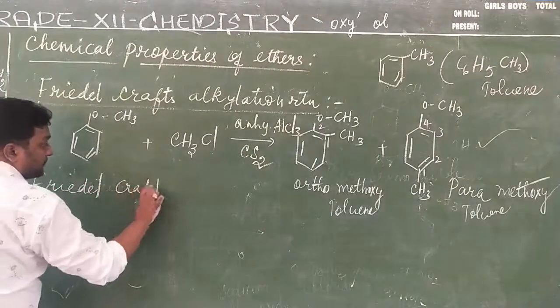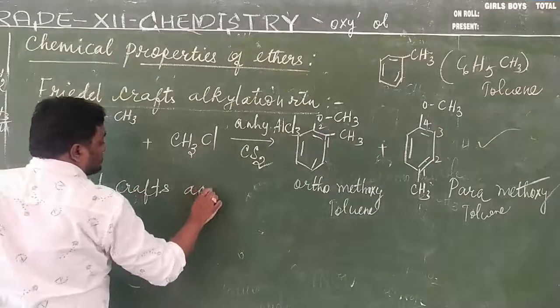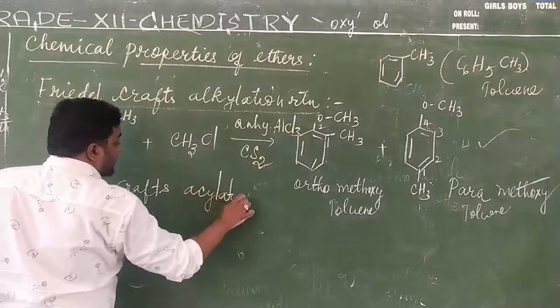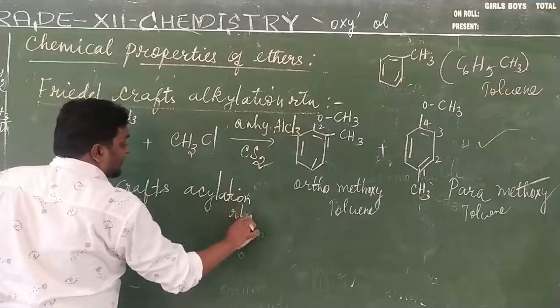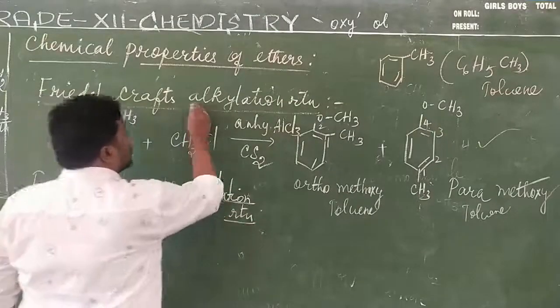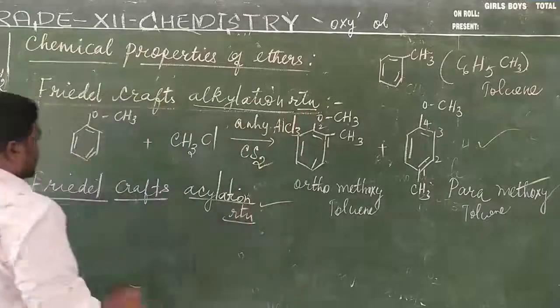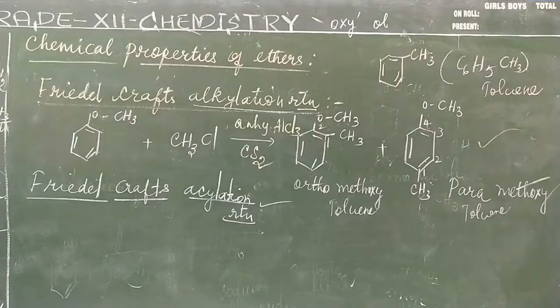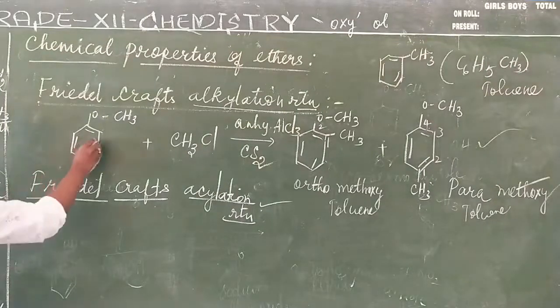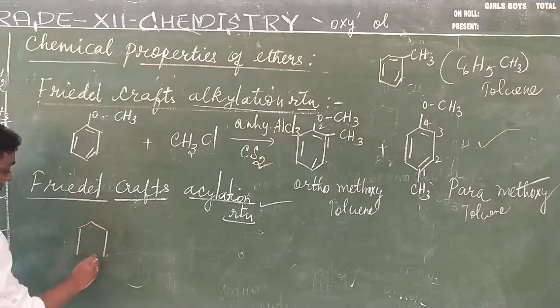Next reaction we have is the Friedel-Crafts acylation reaction. This one is the alkylation reaction, and this is the acylation reaction. Friedel-Crafts acylation reaction. Again, for this we have to take anisole, that is, the benzene ring.